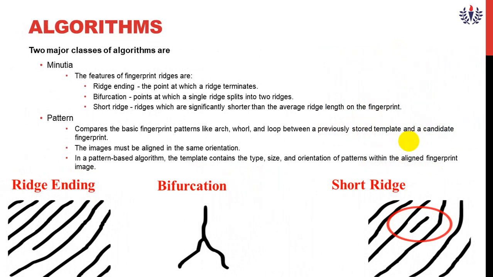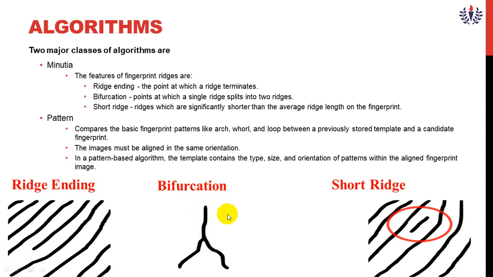The algorithms which we are using in a biometric system are in terms of minutiae and pattern. Minutiae and pattern are the two algorithms they follow. Minutiae means, in terms of ridge ending in the finger, the point at which ridges terminate. That is nothing but ridge ending. It is not ended, right? You see here, it is not ending at the edge.